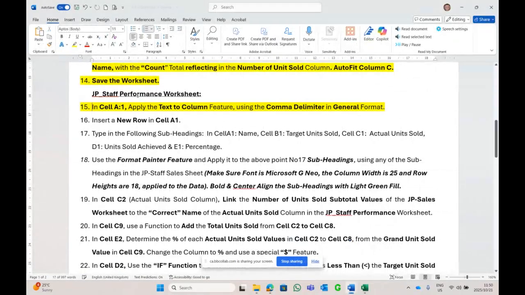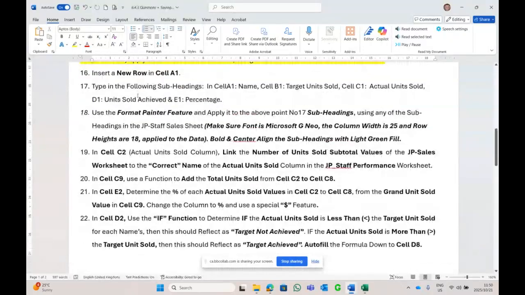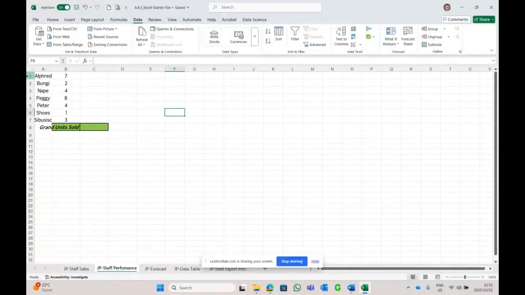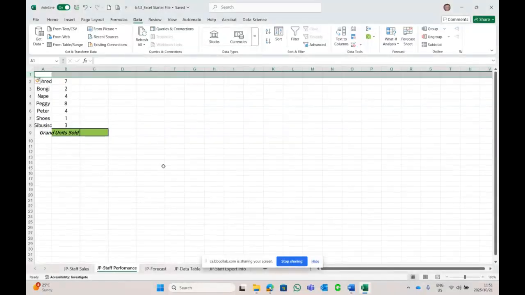Number 15, done. Insert a new row at the top and we're going to type in name in A1, target units sold in B1, actual units sold in C1, units sold achieved in D1, and percentage in E1. Whoa! So we've got 5 columns to work out. Step 1, let's insert a new row at the top. Click away. With my arrow in the corner, right click and insert.